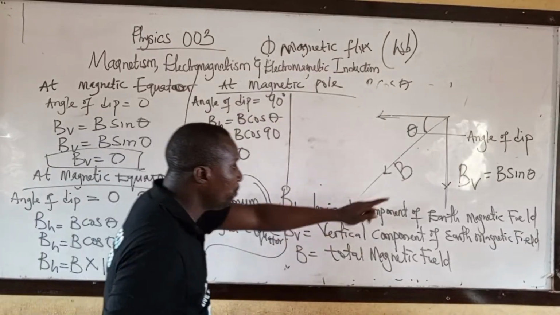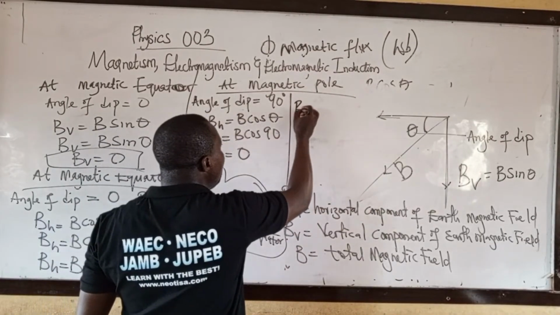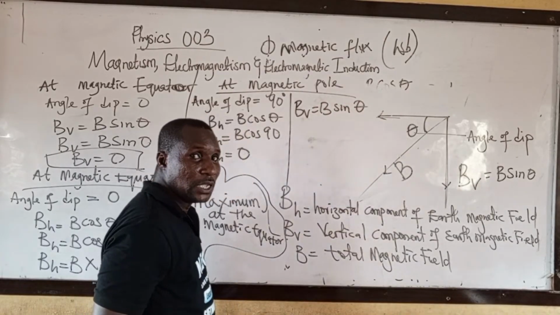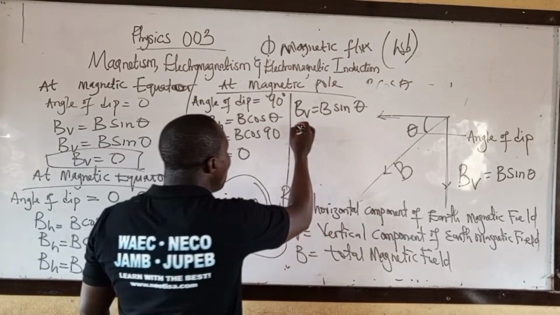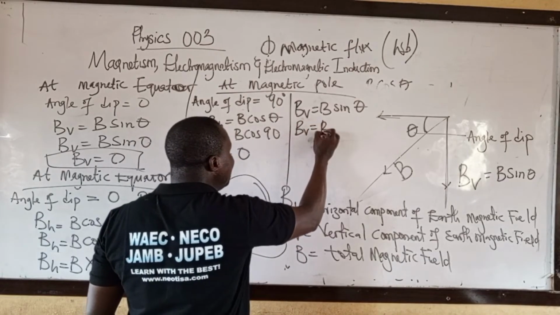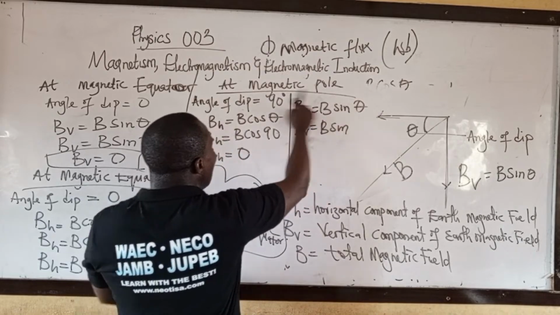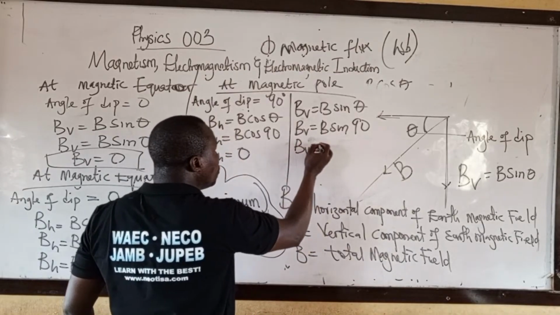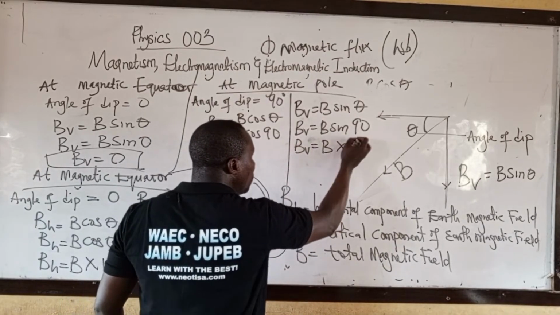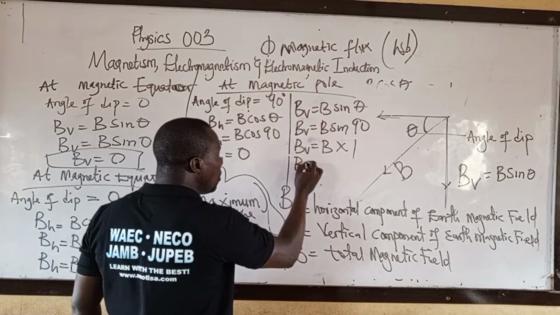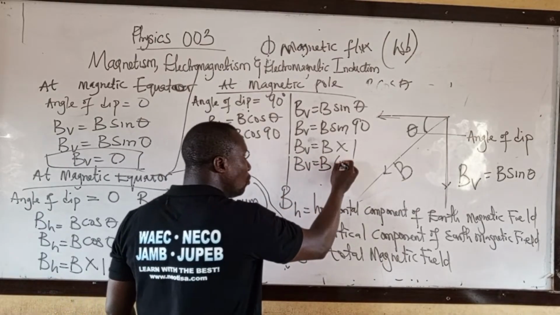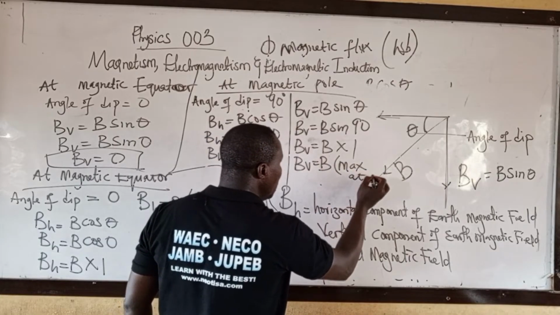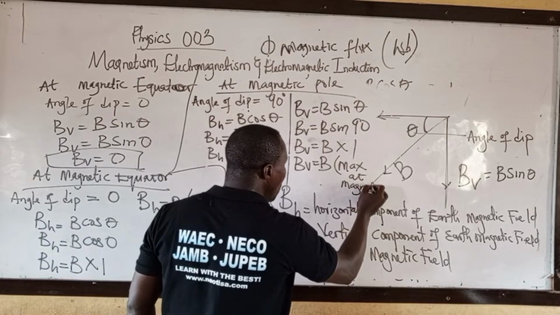Then what will be BV at magnetic pole? BV equal to B sine theta. Take note. Therefore, we have BV equal to B sine 90, since the angle of D at magnetic pole is 90. B sine 90 is B times 1. Therefore, BV will be equal to B. That means BV is maximum at magnetic pole.